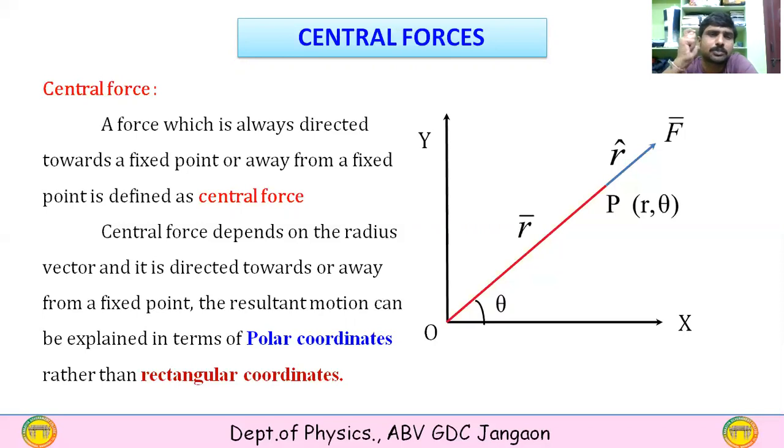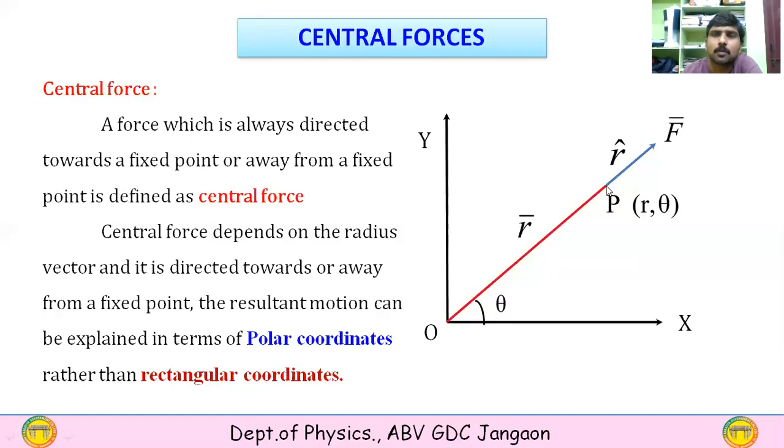So it has a center, and that is the reason it is defined as a central force. The central force depends on the radius vector and is directed towards or away from a fixed point. The resultant motion can be explained in terms of polar coordinates rather than rectangular coordinates. This is the diagram which explains the central force.